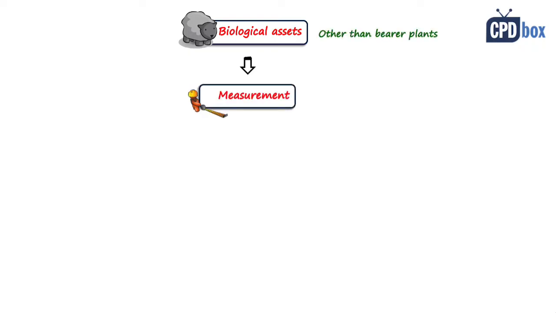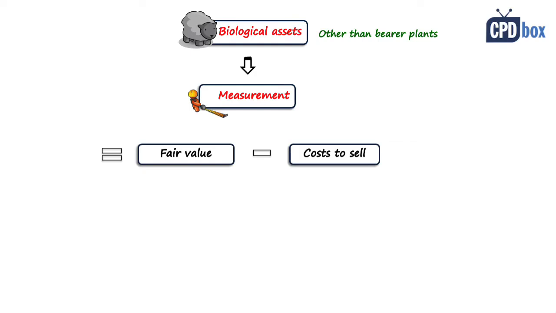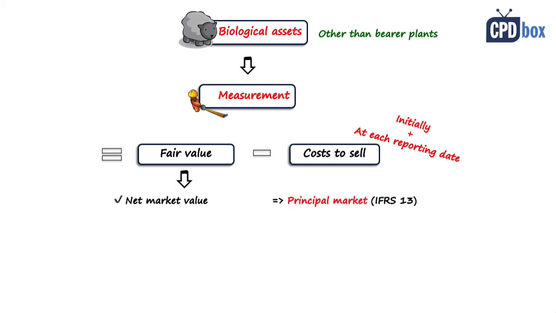Now let's talk about measurement of biological assets that are not bearer plants, for example cows or sheep. The basic measurement rule is to measure biological assets at fair value less cost to sell initially and at each reporting date. The standard says that the primary indicator of fair value is the net market value in this case, and you should be looking at the principal market as arranged by IFRS 13.